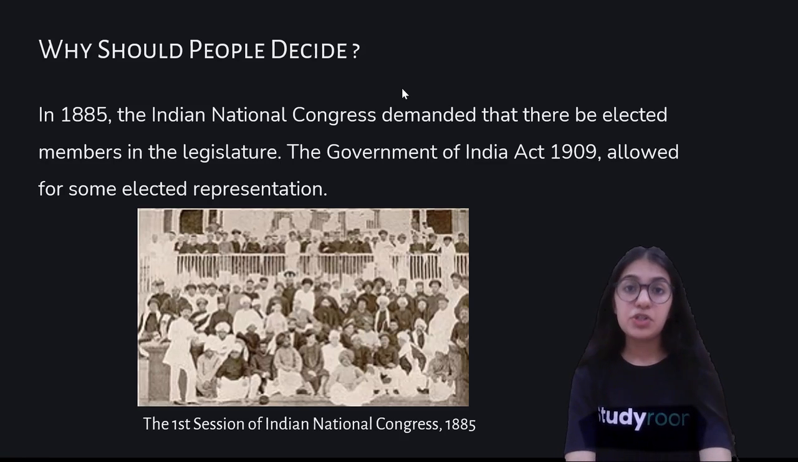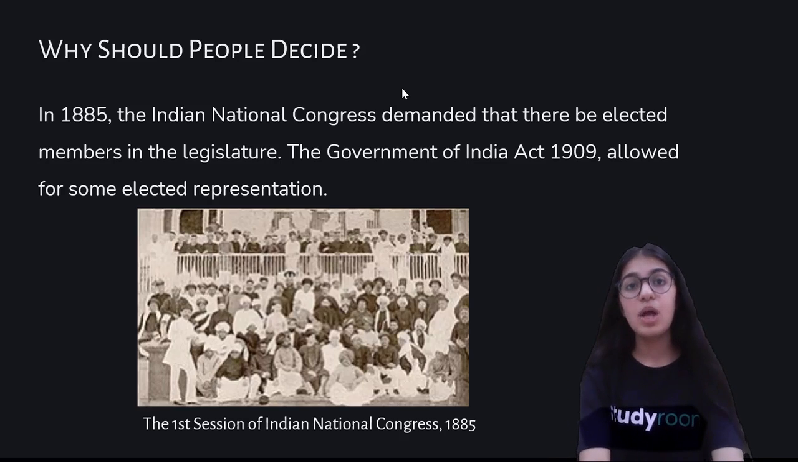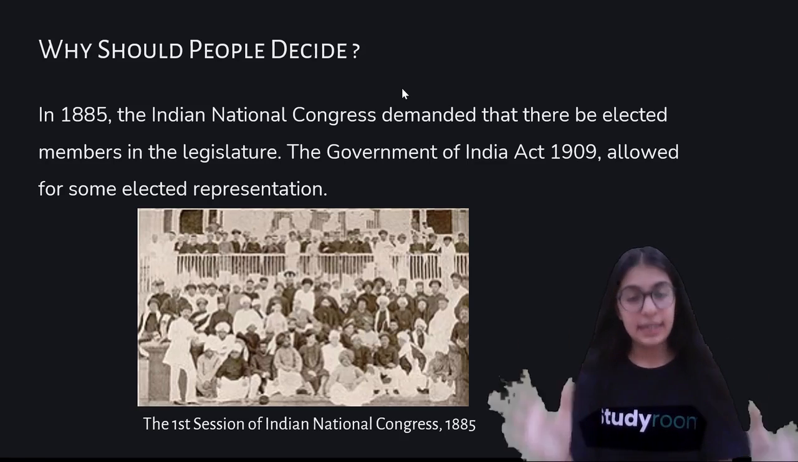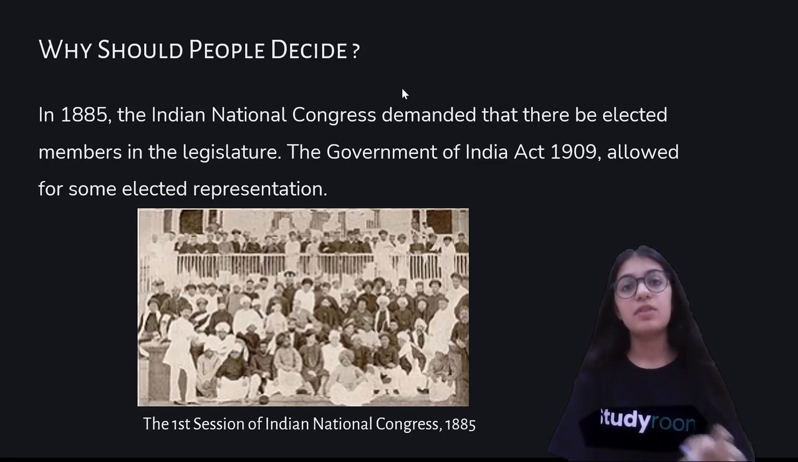But in 1885, the Britishers were ruling the country according to their wish, their rules and regulations. The Indian National Congress back then, in 1885, asked the Britishers if they could allow some elected representatives in the legislature. And fortunately, by the Government of India Act 1909, some elected representation was allowed. That means some members of the society were given the chance to vote and elect their representative, but not the entire society.